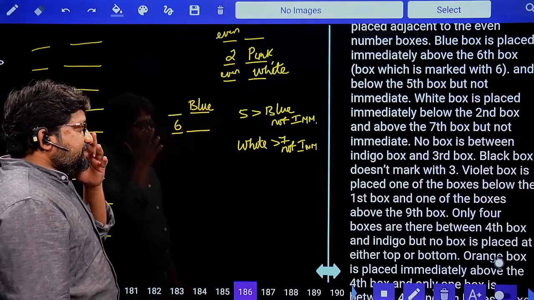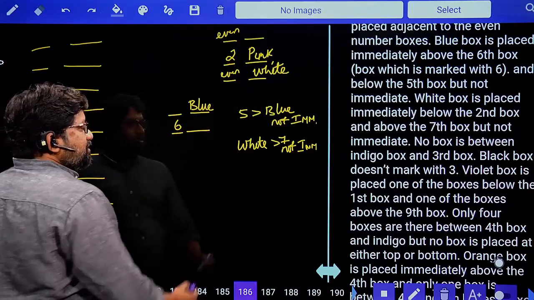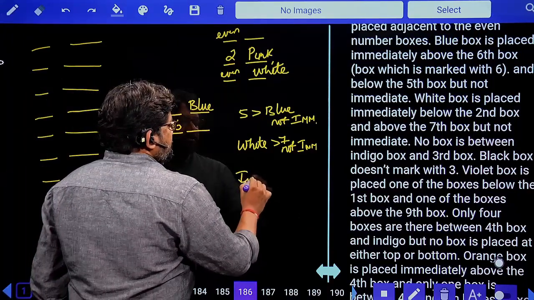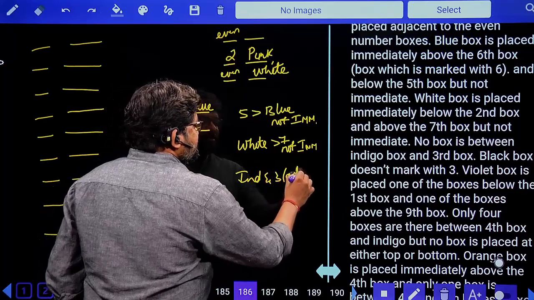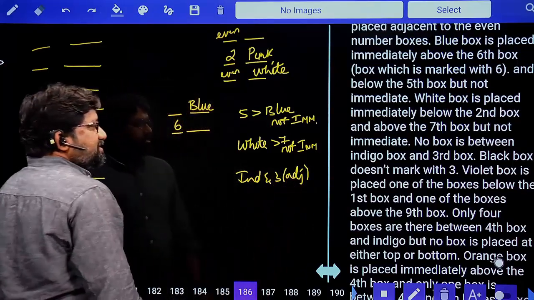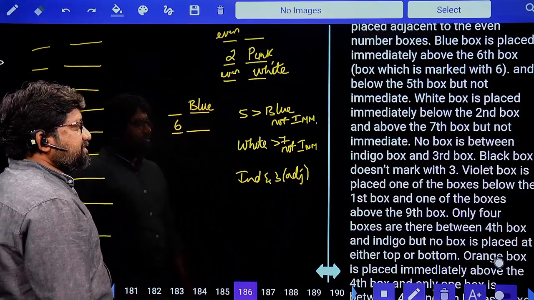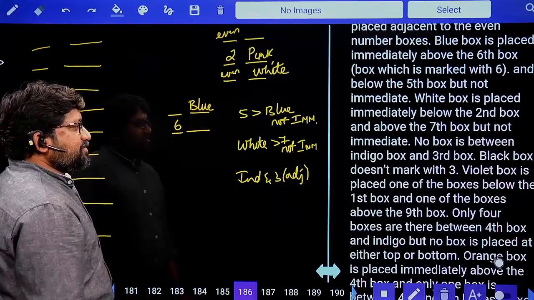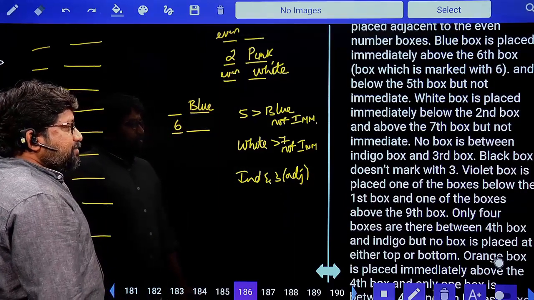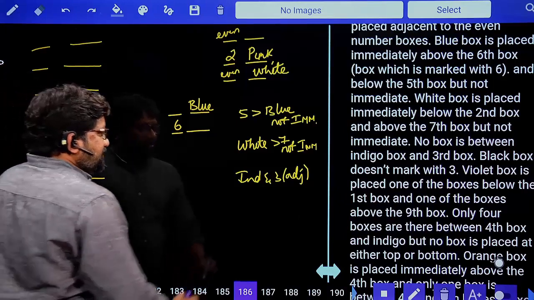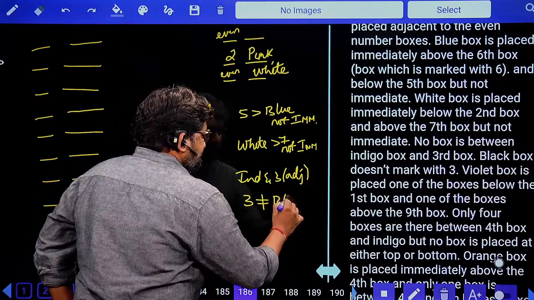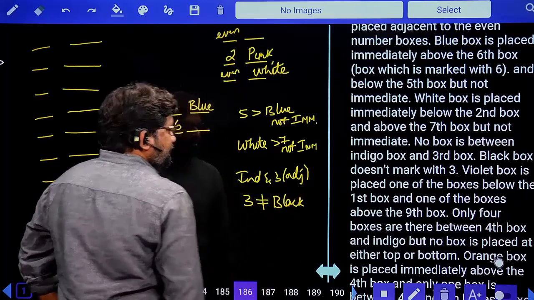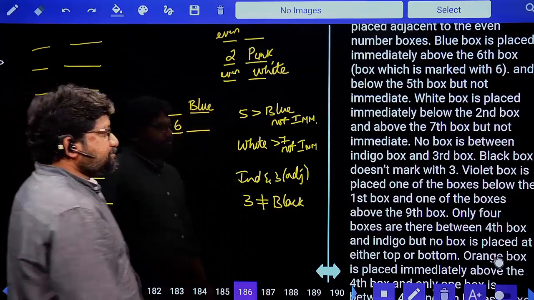No box is placed between indigo and third box. Indigo and 3, what are they? They are adjacent. No box is between indigo box and third box. Black box does not mark with 3. 3 is not equal to black.